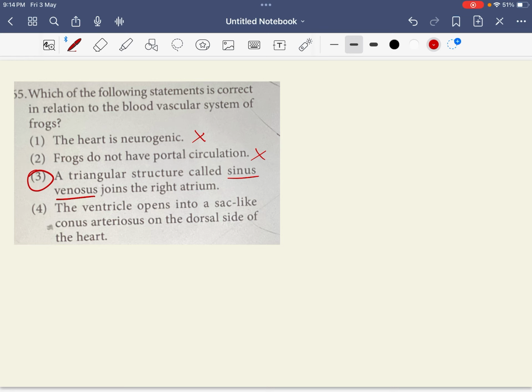True. The structure is absent in case of human, but in case of frog they have a sinus venosus structure that joins the right atrium. The last option, the ventricle opens into sac-like conus arteriosus on the dorsal side of the heart. That is wrong. So the correct statement here is the option number 3.